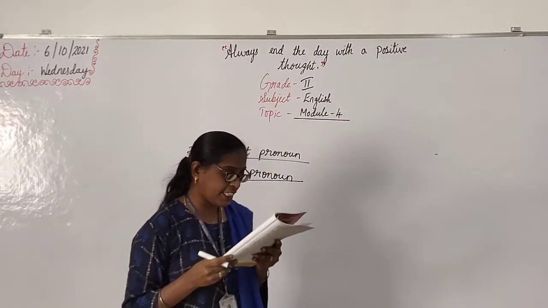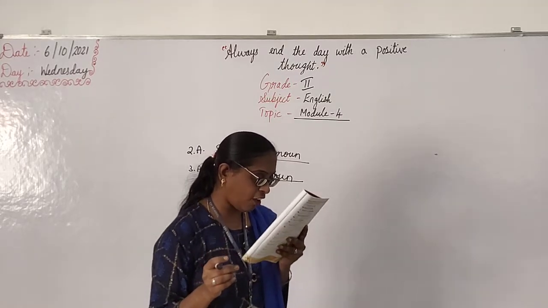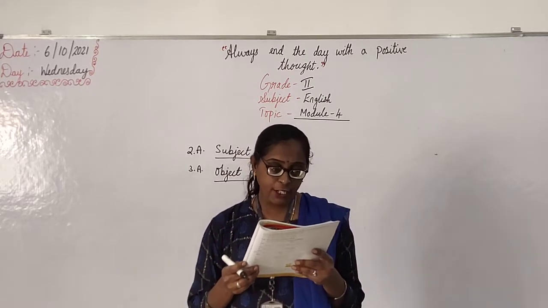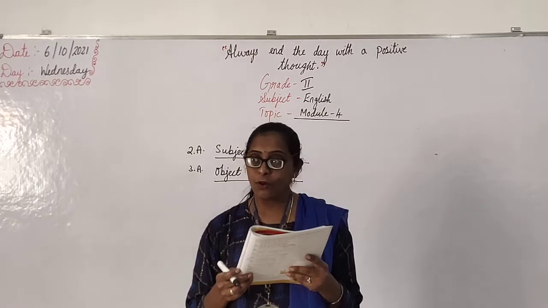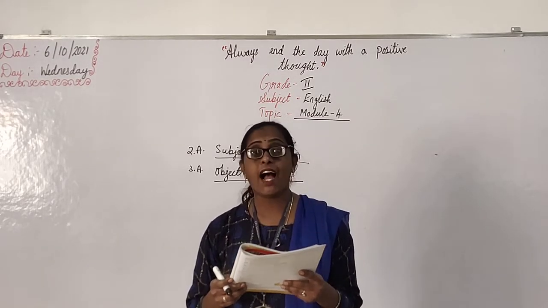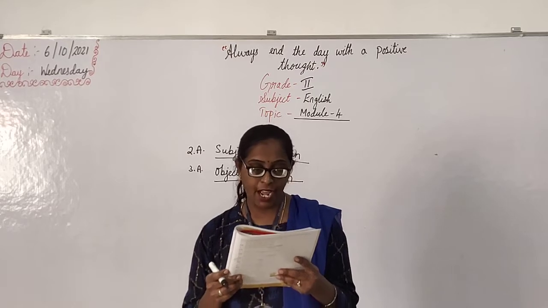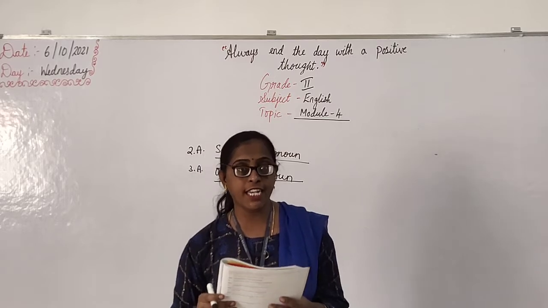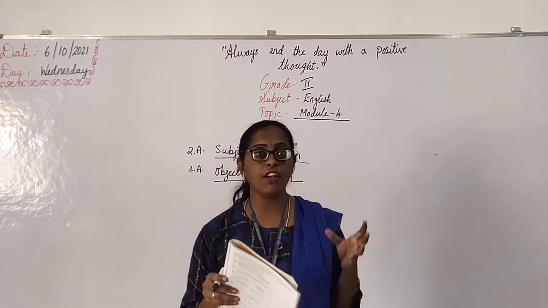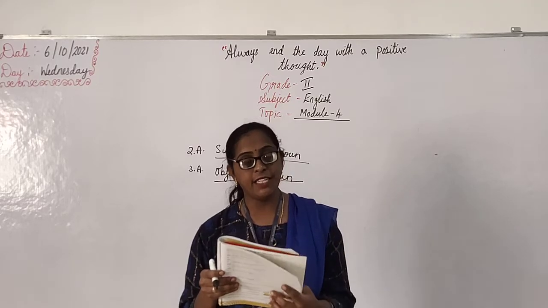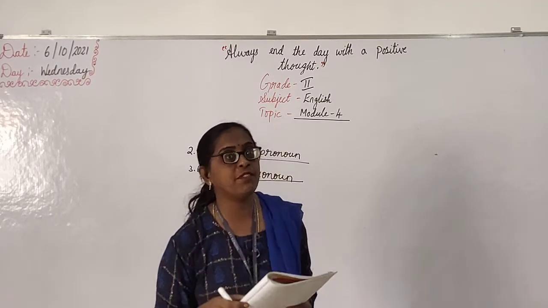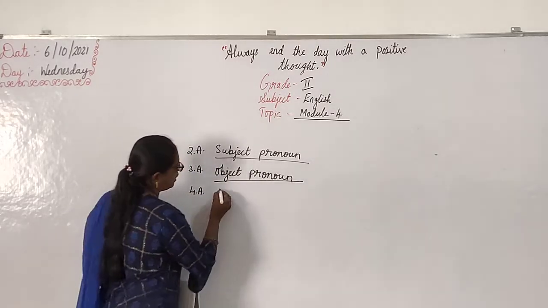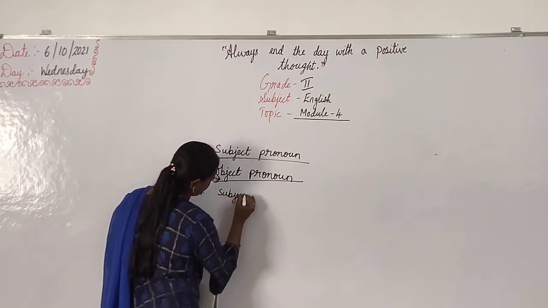Okay? Then next, underline the "her." Already they have underlined it, right? Her is a pronoun. Then the fourth one: "I do not know that." I is a pronoun here. There is no object in the sentence. Is any non-living thing mentioned there? No, right? Then it is a subject pronoun, because I is a subject pronoun. Write down subject pronoun.